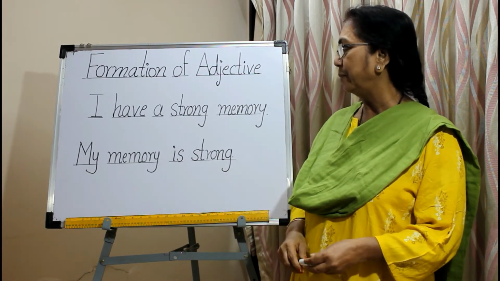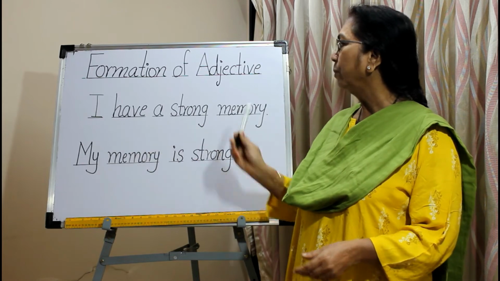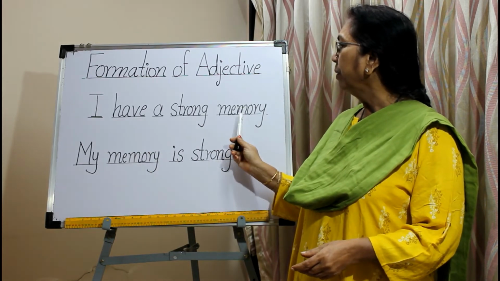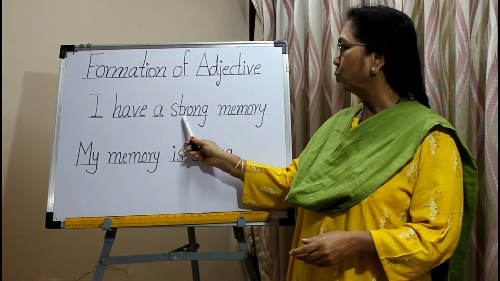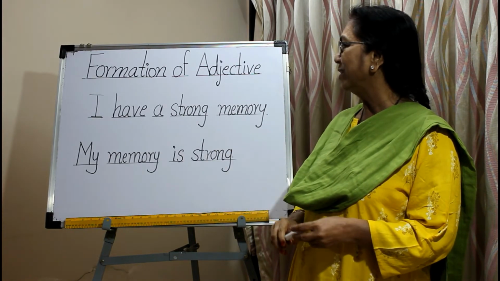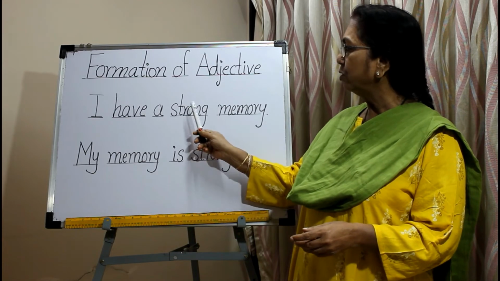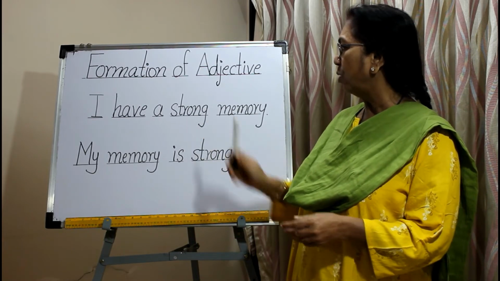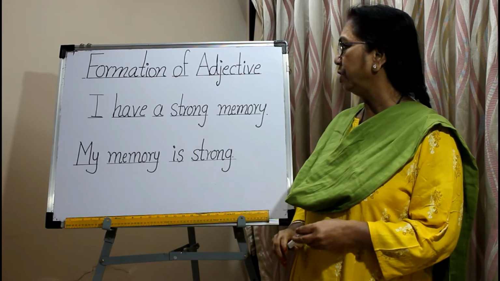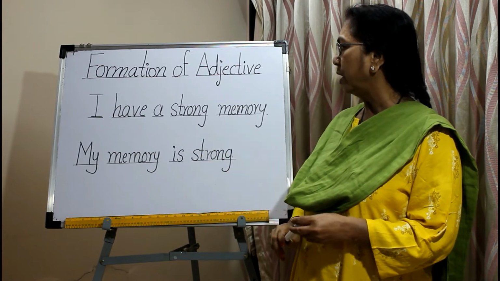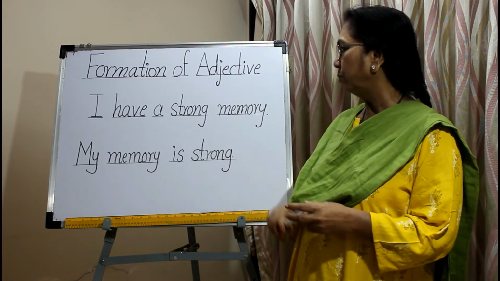See the example. I have a strong memory. Here, memory is the noun and the word strong, it tells the quality of this noun memory. It describes the noun memory. Here the word strong is used before the noun. It is attributive adjective that is used before the noun or tells the quality of the noun.